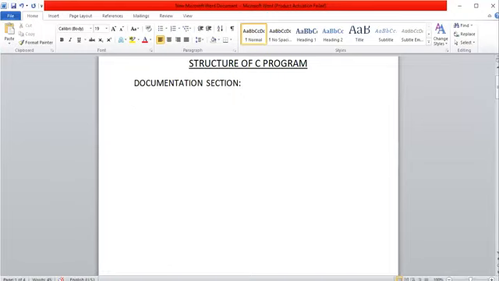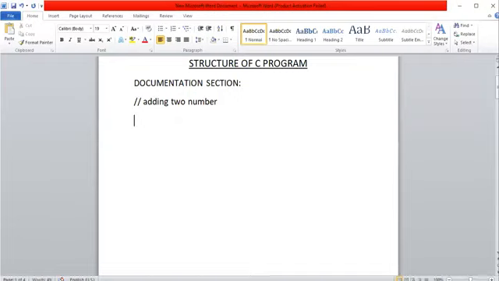One way is to use two forward slashes. Start the text with two forward slashes followed by any information. Suppose you want to write the program purpose as adding two numbers. So the purpose of this particular program is to add two numbers.